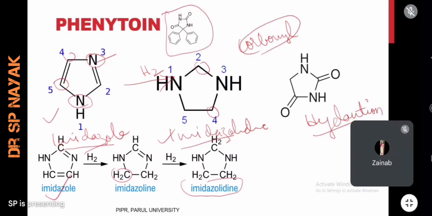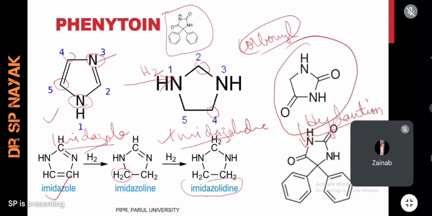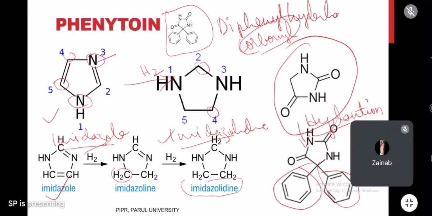Now you see this hydantoin basic molecule, and from this hydantoin we can synthesize phenytoin. So this is the structure of phenytoin. In this hydantoin, two phenyl groups will be added. That's why phenytoin is also named diphenyl hydantoin. Why is phenytoin named diphenyl hydantoin? Because in the hydantoin molecule, two phenyl functional groups are added. That's why it is named diphenyl hydantoin.